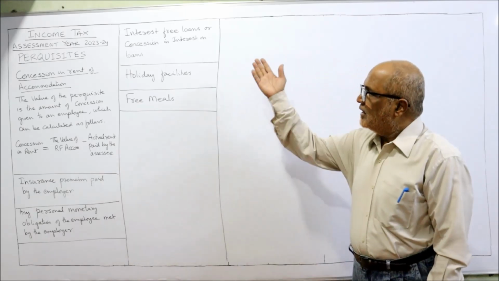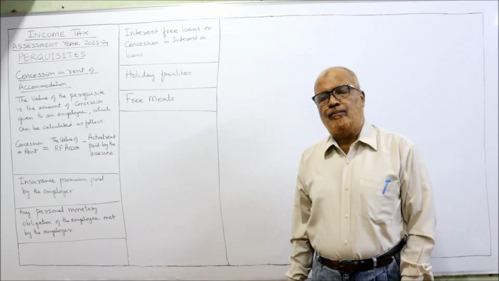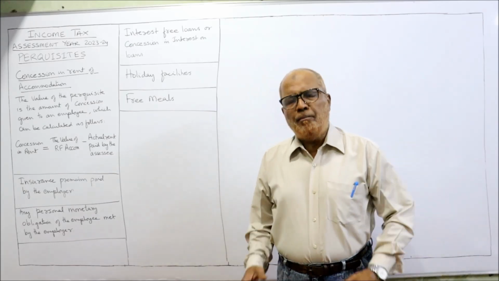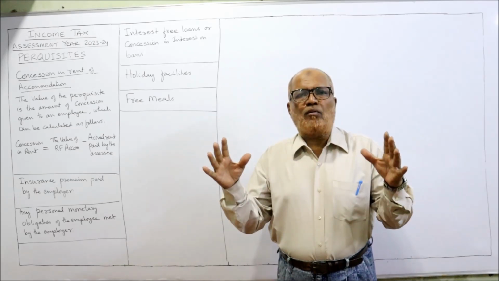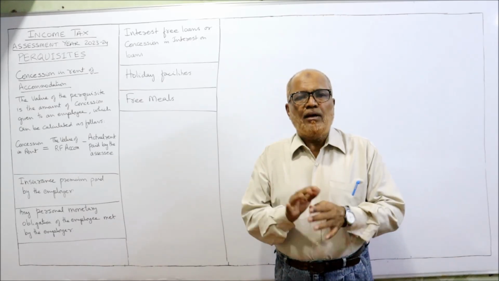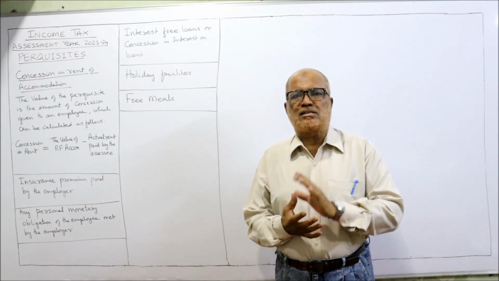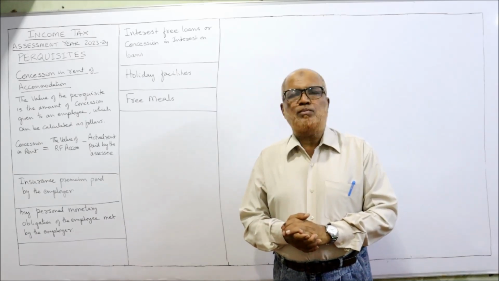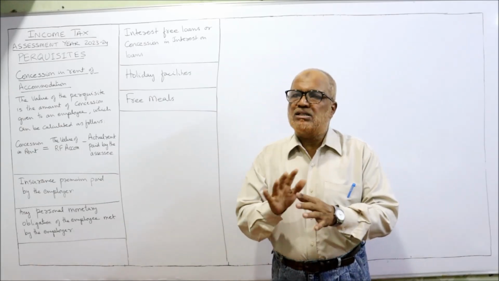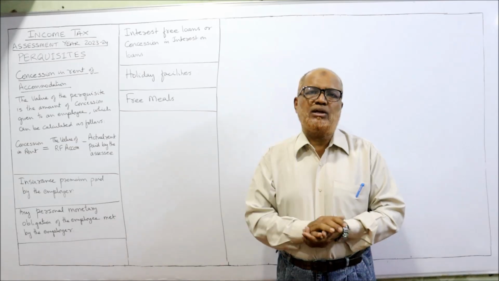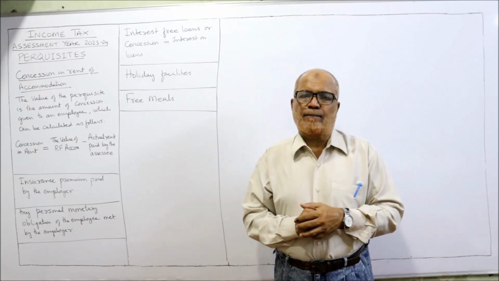That is also taxable. Next one is interest-free loan or concession in the interest on loan. That is also a taxable perquisite. Many provisions are there. In this video, you can get the complete provisions if you watch the video till the end. There are no differences between the provisions of the last assessment year and this assessment year. That's why I am giving the same explanation. So on the board, if it is written assessment year 22-23, just ignore it. Watch the complete video to get the complete command on the provisions of perquisites.